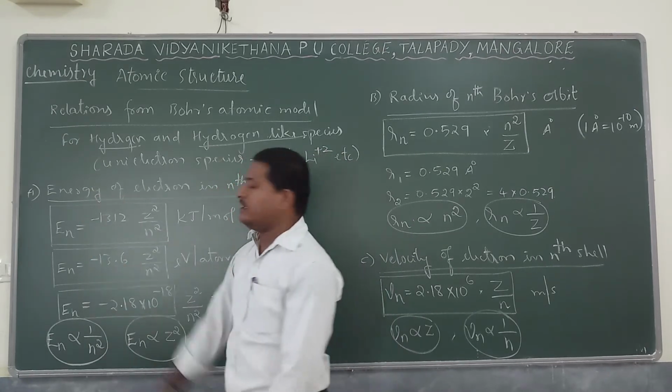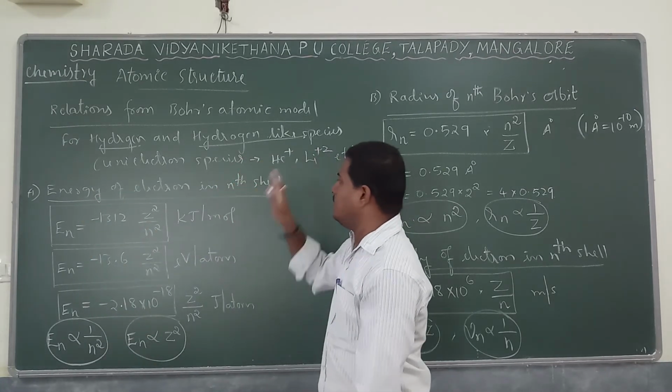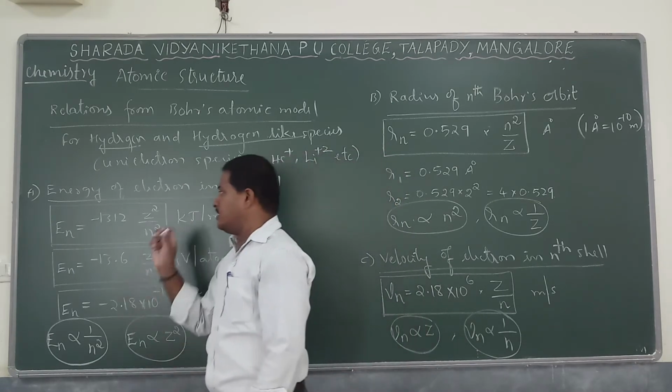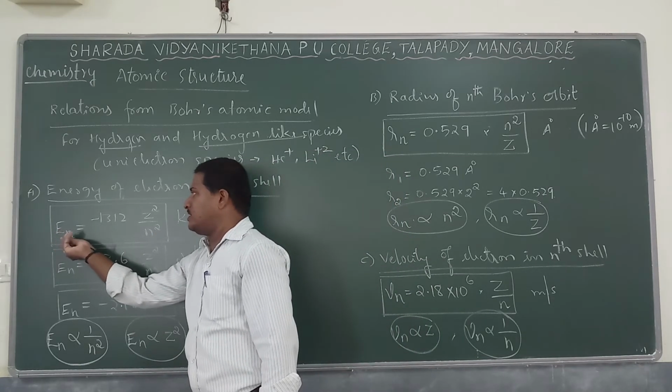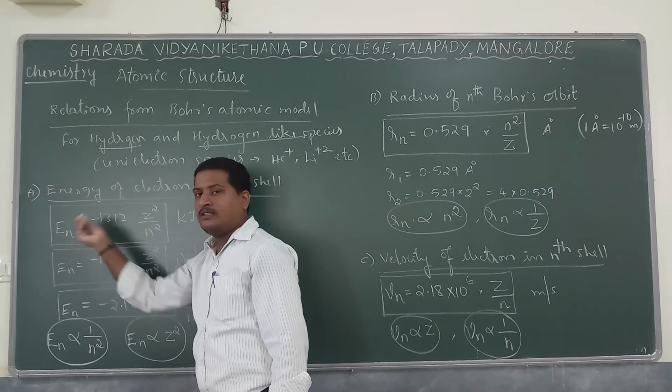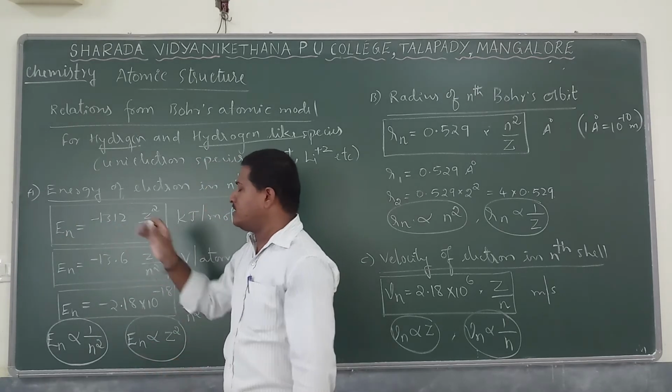So first, regarding the energy of an electron in the nth shell, there is one relation. En stands for the energy of an electron in the nth shell or nth orbit. En stands for the energy level of the shell.